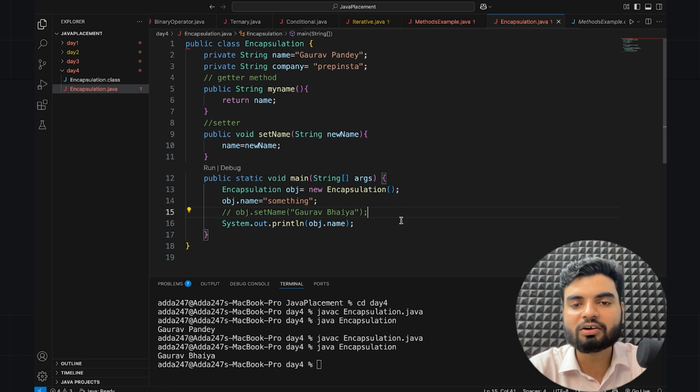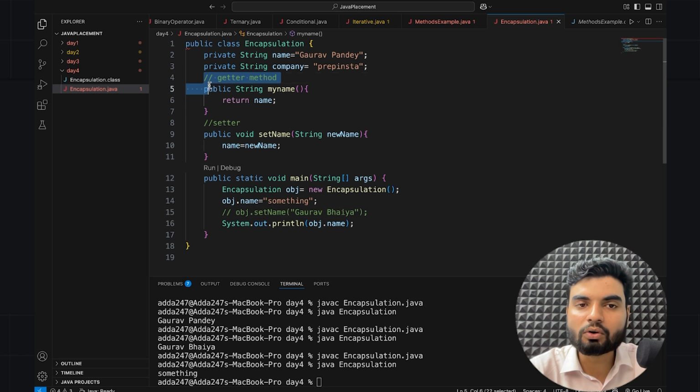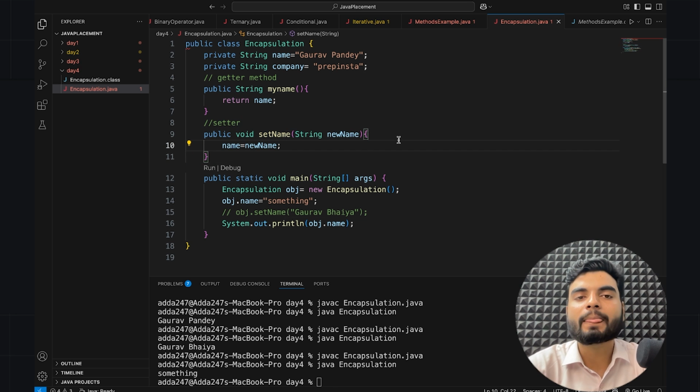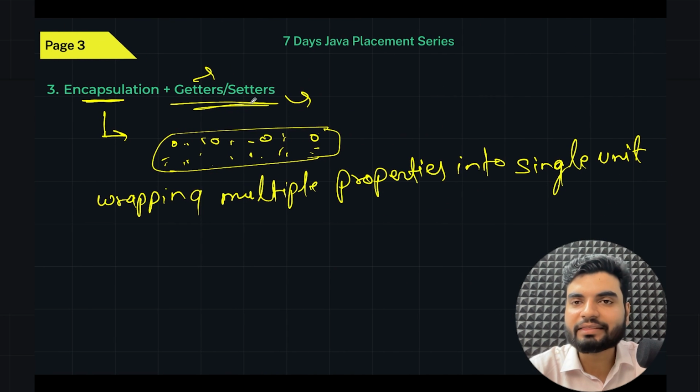I'll just comment it out. And now it will print something else. So look at this, it's coming something. So why do we need this getter and setter? Now you know how to define it, but why do you need it? Time will come, don't worry. Then we'll tell you why you actually need them. Okay, awesome. So now we know getter and setter are the methods which are used to get and set the values, right?